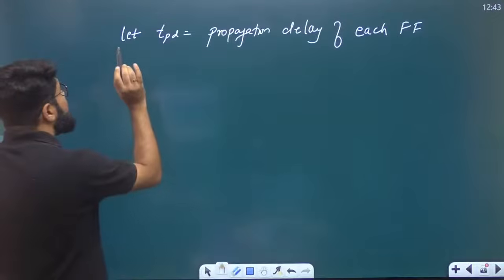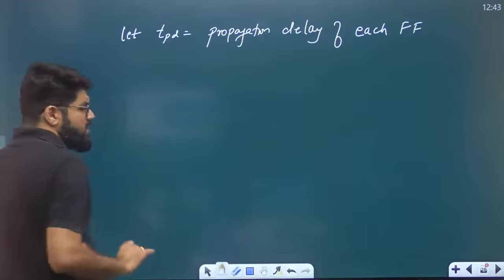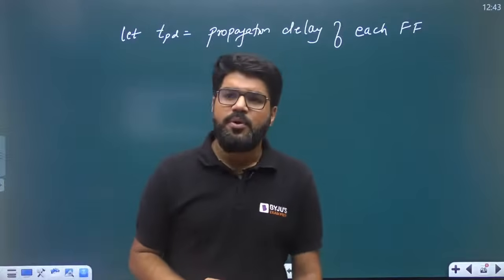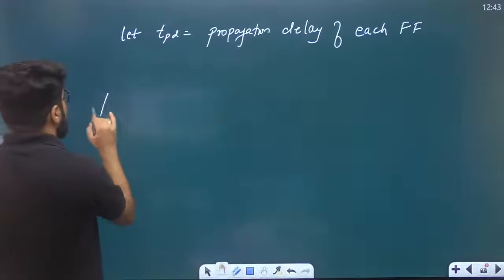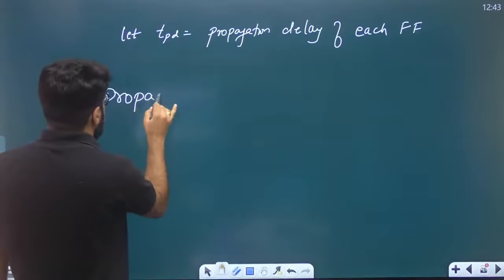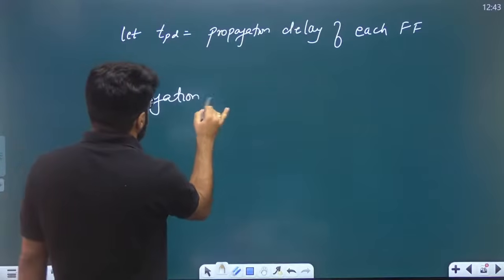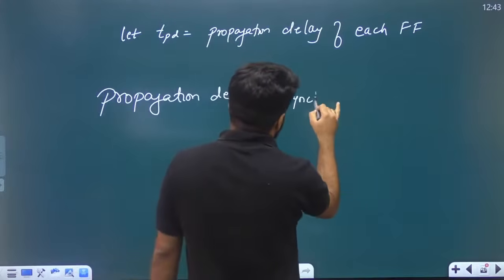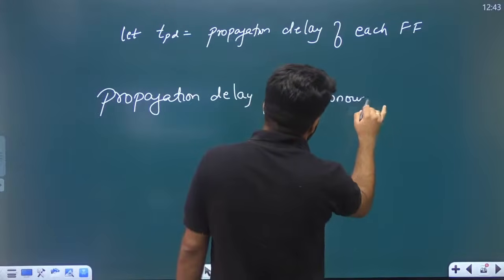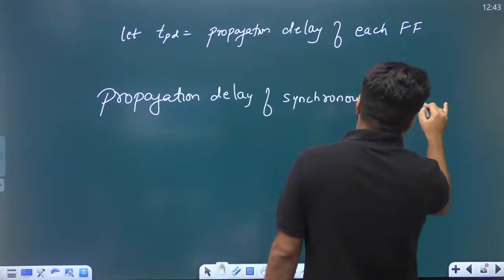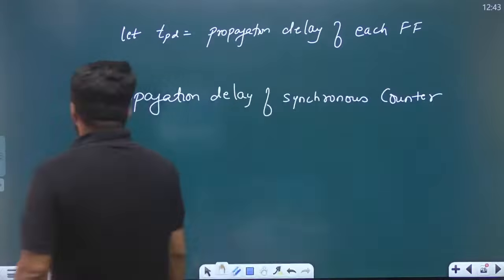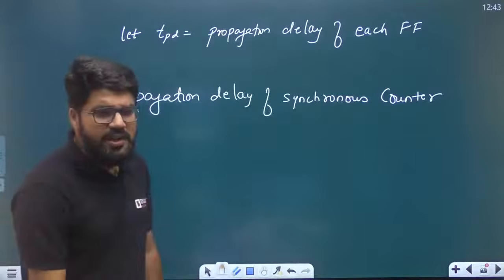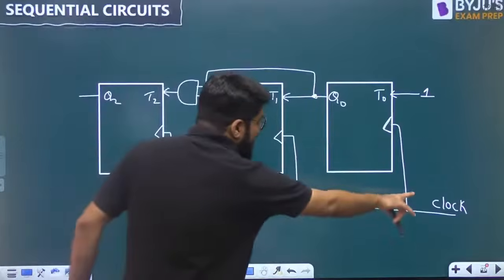So what is the total propagation delay of the synchronous counter? TPD is the propagation delay of each flip-flop, but all the flip-flops are active at the same clock.